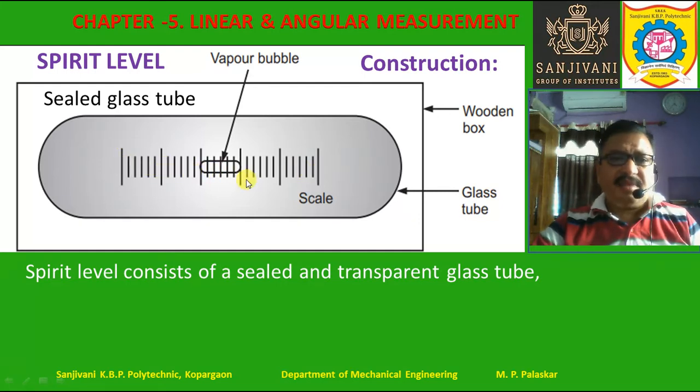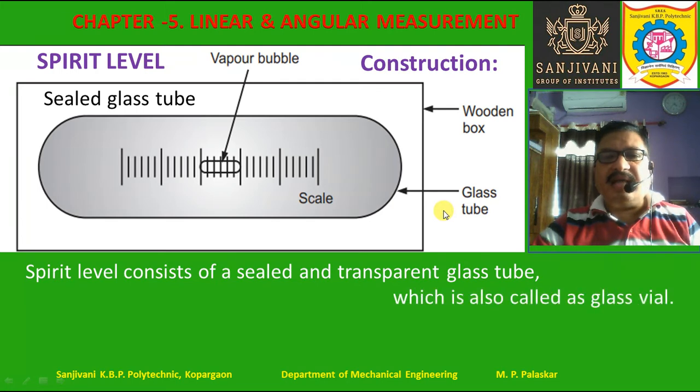The various marks show the distance from the center. This sealed transparent glass tube is also called a glass vial.